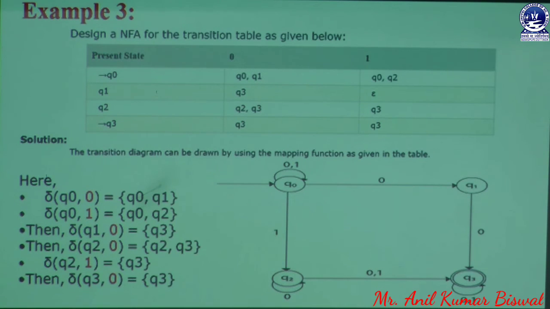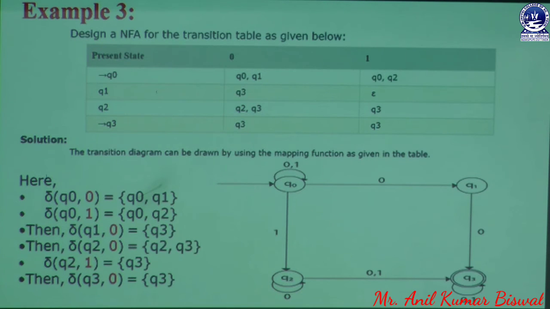The user can take 2 input symbols, 0 or 1. Whenever the user puts 0 on Q0, we get 2 states, Q0 and Q1. Whenever the user inputs 1, we get 2 states, Q0 and Q2. Similarly, when the user puts 0 on the Q1 state, we get the Q3 state, and on 1 to Q1 we get empty. No next state is created for 1 on Q1. Then we have Q2.